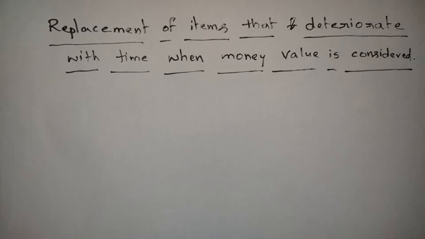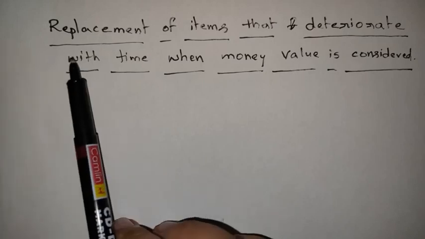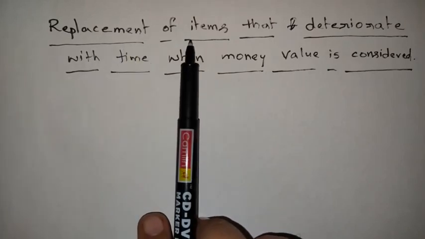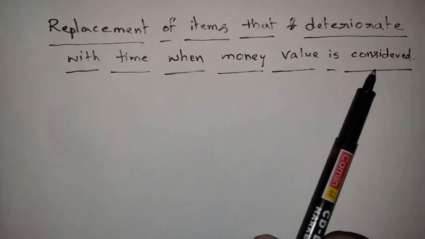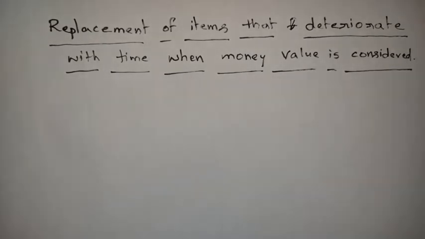In the previous class, we discussed the replacement of items that deteriorate with time when money value is not considered. That means we are not taking the value of money after n years of time into account. But now we are going to discuss the replacement of items that deteriorate with time when money value is considered. So first of all, we need to know what is meant by money value.